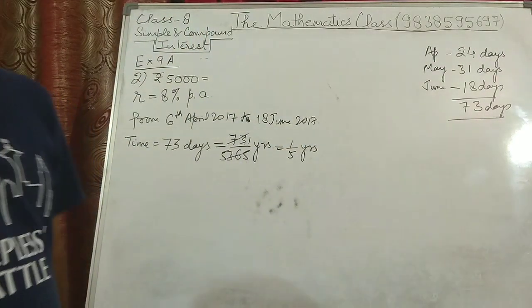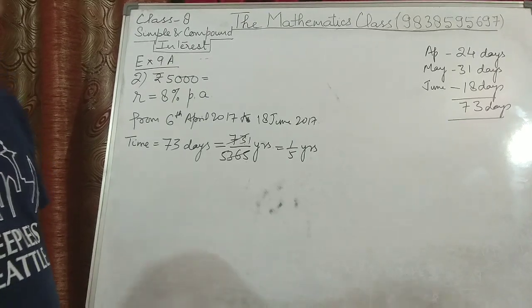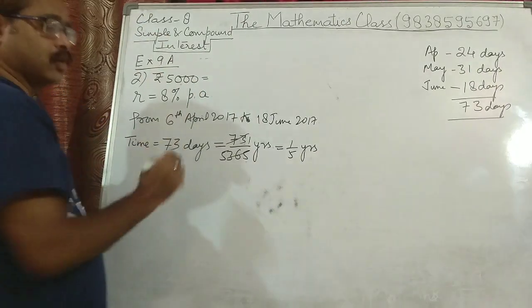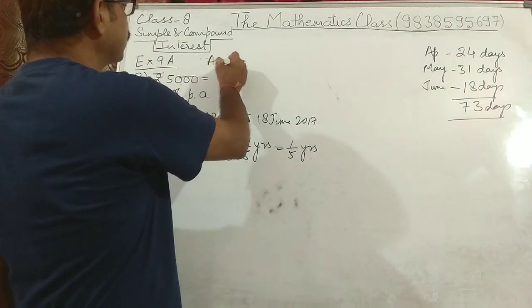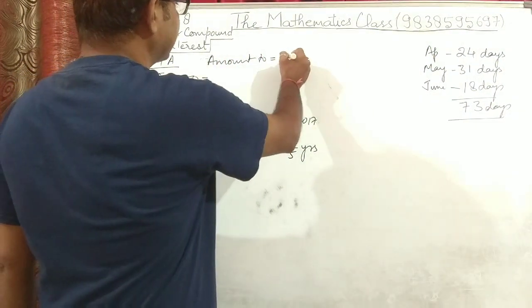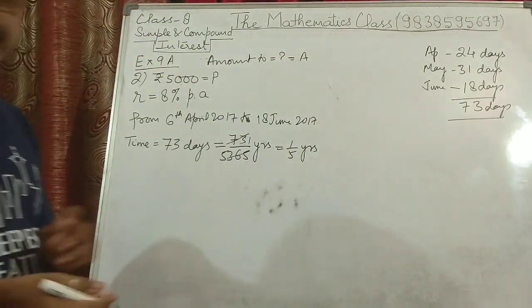Now the question says you have to find the amount. What will 5,000 rupees amount to? Amount to means you have to calculate the value of amount, and this is the principal given.